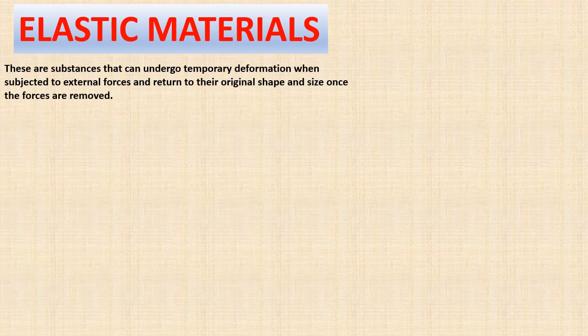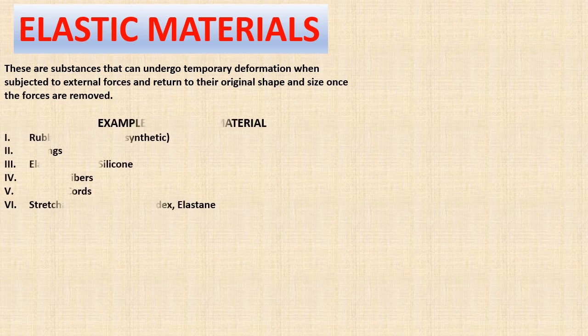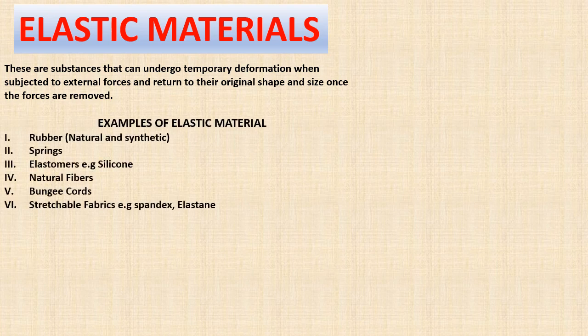Now we'll be looking at elastic material to start with. These are substances that can undergo temporary deformation when subjected to external forces and return to their original shape and size once the force is removed. That is, if you expand it, it will expand.